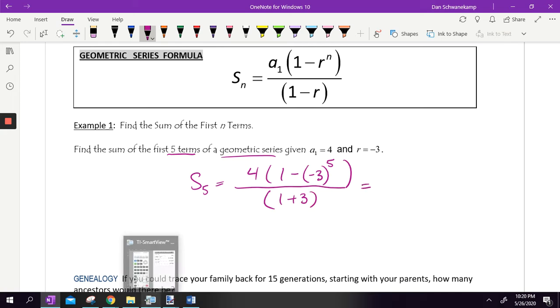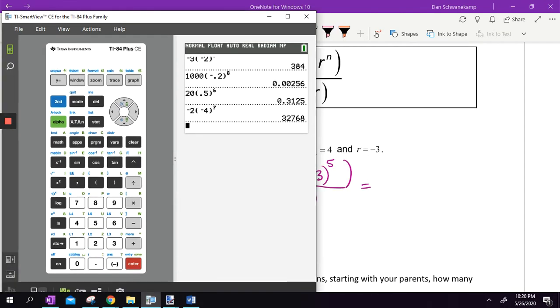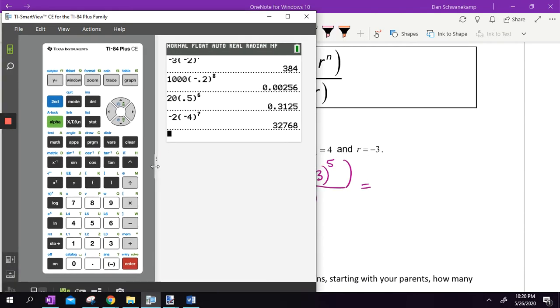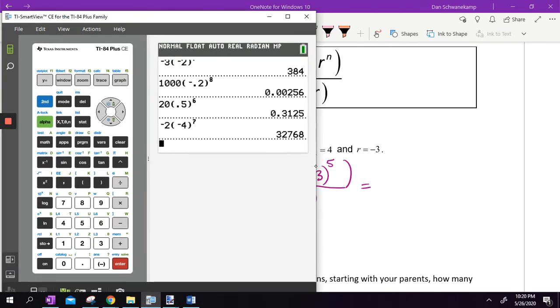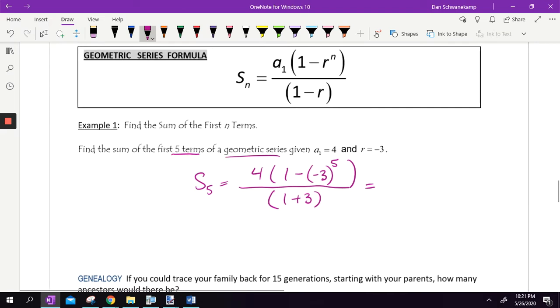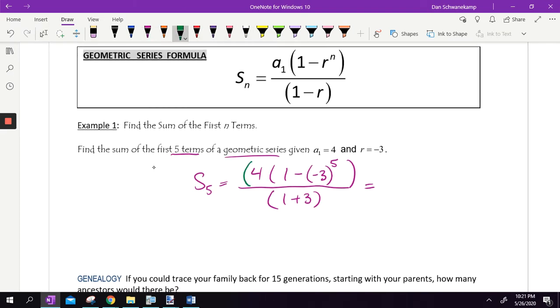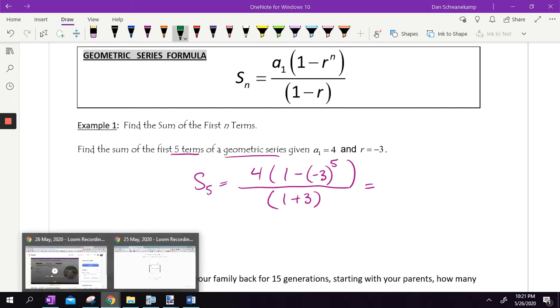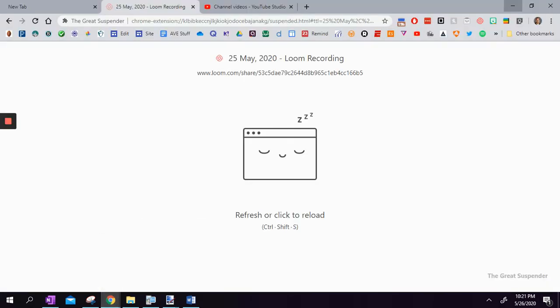So you can mess around with this. I don't really like messing around with it, so I'm just going to type it right into my calculator here. You've got to be careful. Depending on what kind of calculator you use, there are lots of different ways of doing this. If you don't have the best calculator, I would strongly suggest using Desmos, but you would have to put all of that in parentheses if you have a yucky calculator. It's better to type it in like that. So I'm going to show you how to do that here on Desmos real quick, just so we can see it.